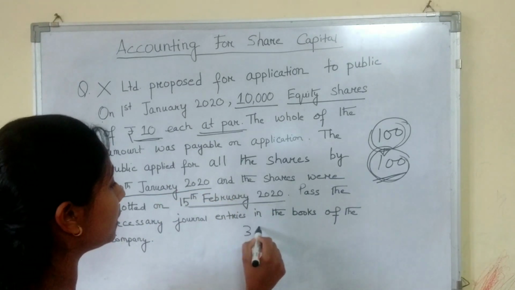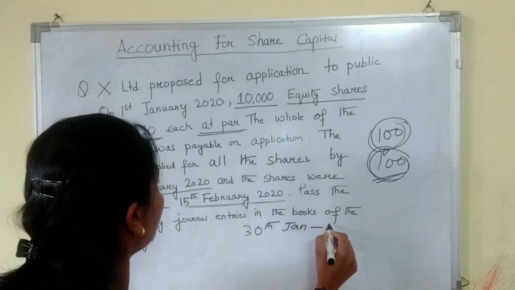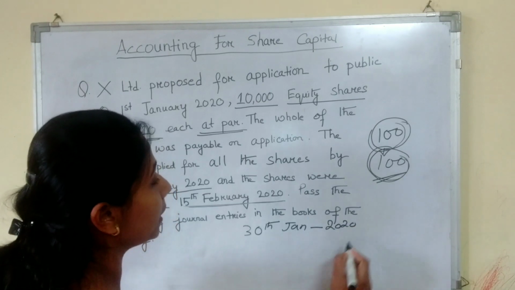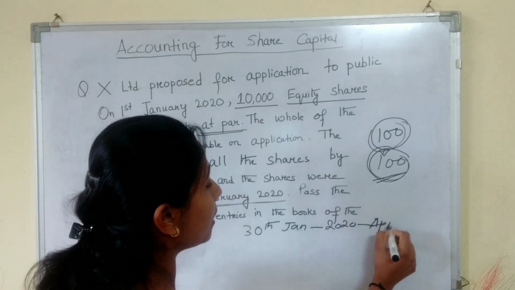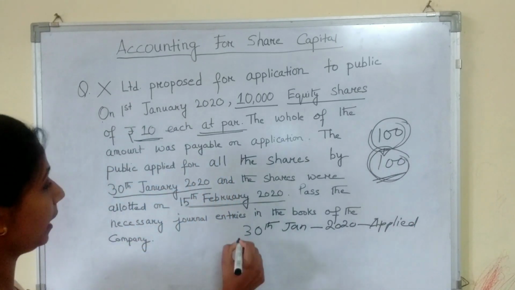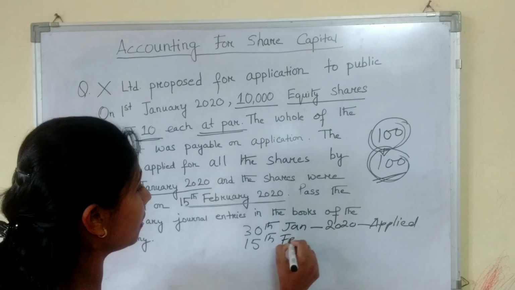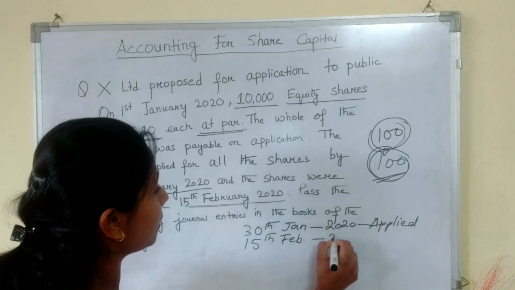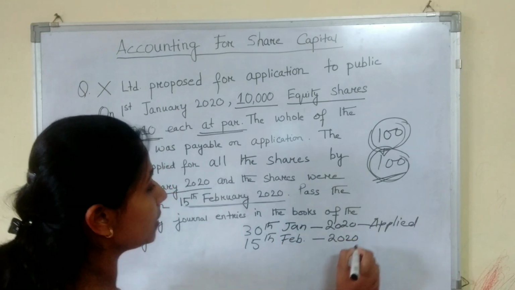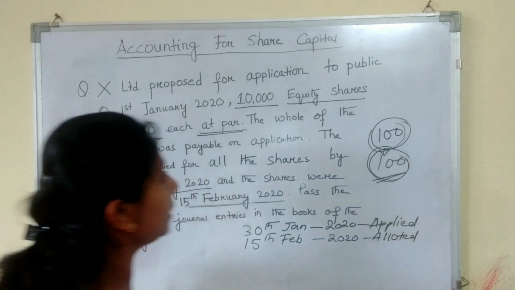That is, 30th January 2020 is the applied date, and 15th February 2020 is the allotted date.